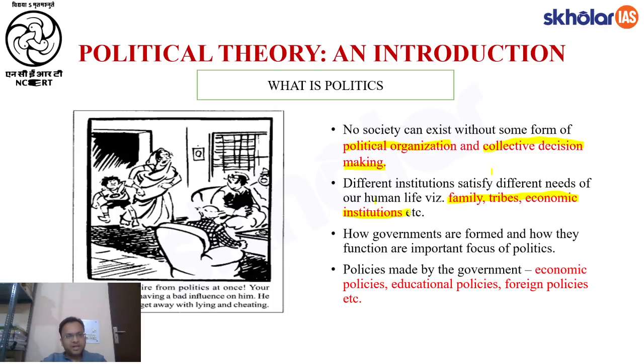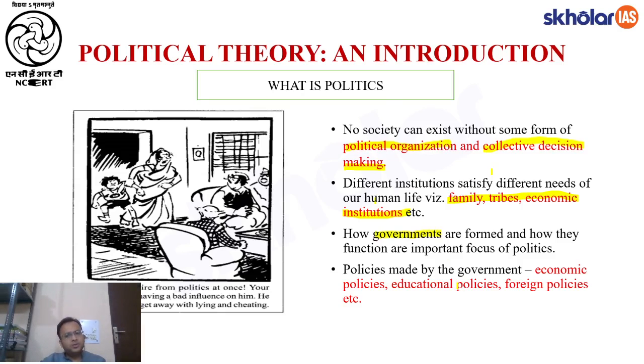Now, as I told you in the beginning of this lecture, human beings have multifaceted needs. We have plurality of interests. Not all the institutions or any particular institution can satisfy all of our needs, right? We go to schools, we constitute family, we organize as religious people in church or temples or mosque or whatever. We have banking system, we have financial institutions, right? We have army. So there are different congregations of people which deliver different kinds of needs to human beings, right? So government is one such but very primary or central political organization.